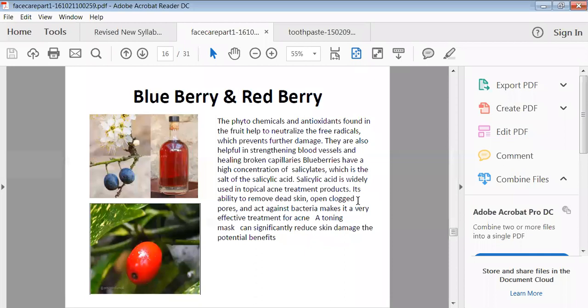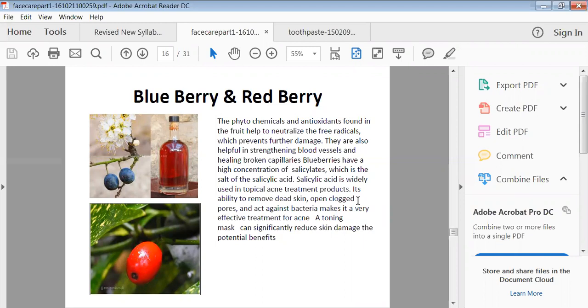Then blueberry and red berry. These are phytochemicals and antioxidants found in the fruit. Generally, they help in the neutralization of your skin. They stop free radicals and further prevent damage to your skin, and they help strengthen your blood vessels and heal the broken capillaries of your skin.